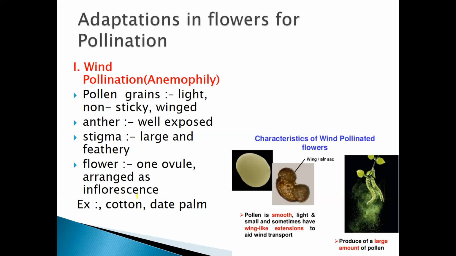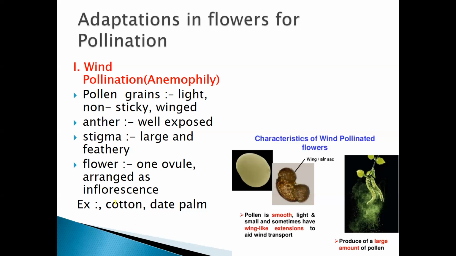You all are aware of what inflorescence is, so I need not give you deeper details about it, but you need to remember that inflorescence is nothing but an arrangement or a bunch of flowers. Examples of wind pollinated flowers are cotton and date palm.